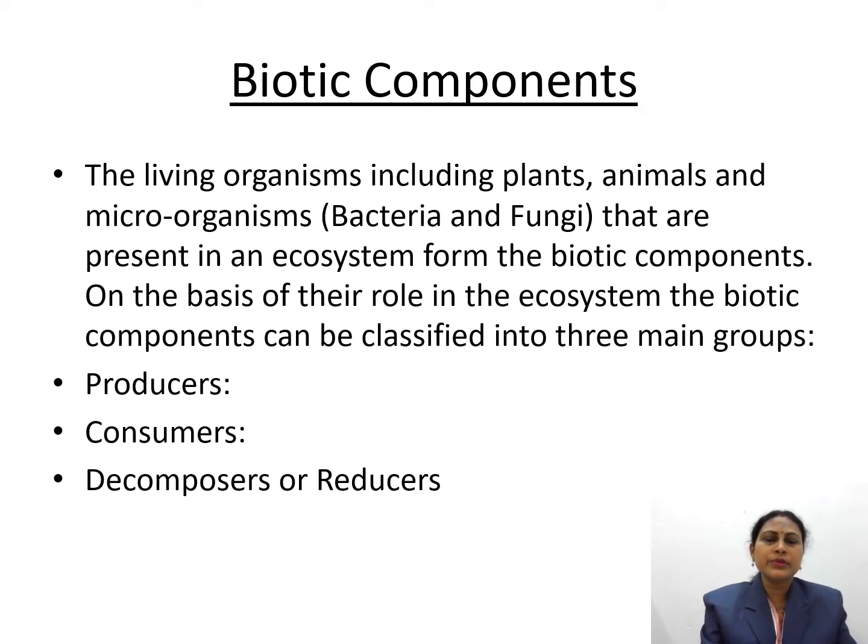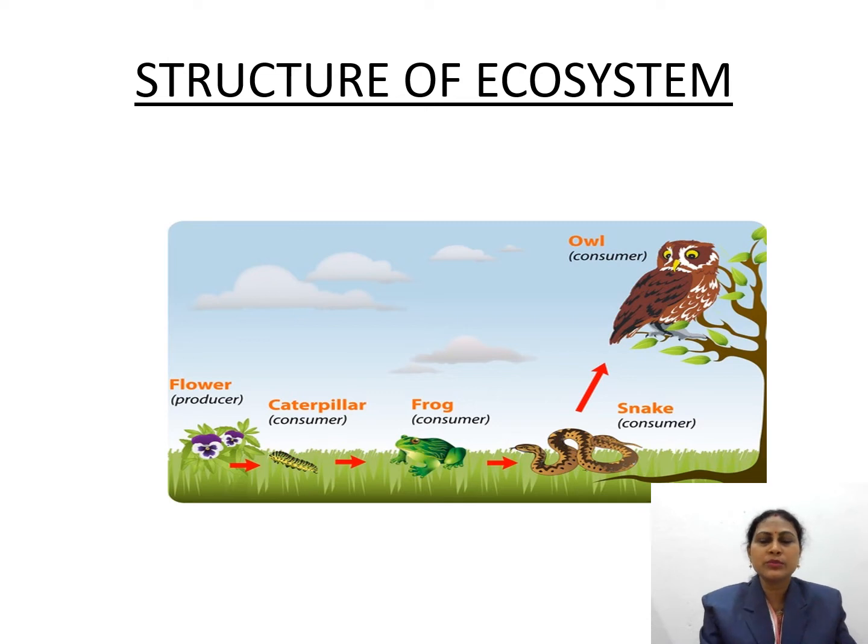Biotic components means living organisms. Living organisms include plants, animals, and microorganisms like bacteria and fungi present in an ecosystem, and they form the biotic components on the basis of their role in the ecosystem. So biotic components are classified into three main groups: producers, consumers, and decomposers. Decomposers are also known as reducers. What do we mean by producers?